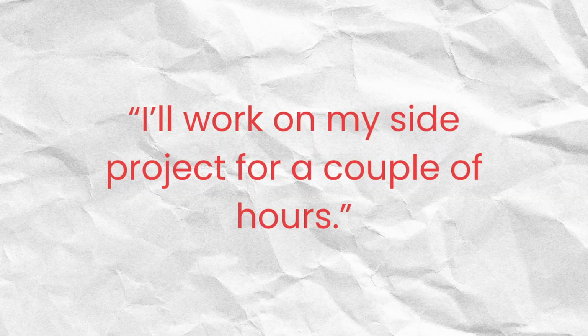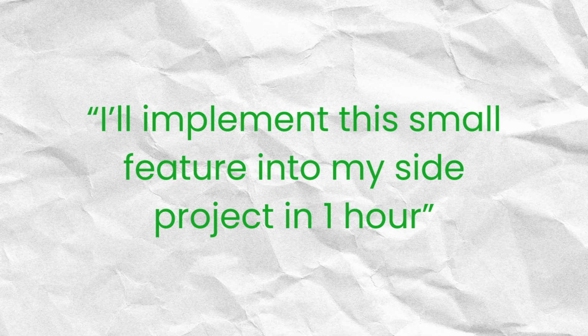Instead of saying, I'll work on my side project for a couple of hours, you could say, I'll implement this small feature into my side project in 1 hour. See how the latter statement has a more specific goal? But what if you're working on a big task, like finishing a book? Chop the task into smaller pieces that you can achieve in 1 to 2 hours. By making clear, attainable goals, you increase your chances of achieving whatever it is you set out to do.